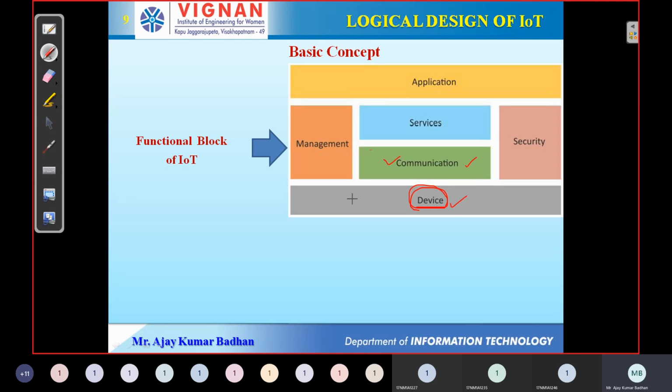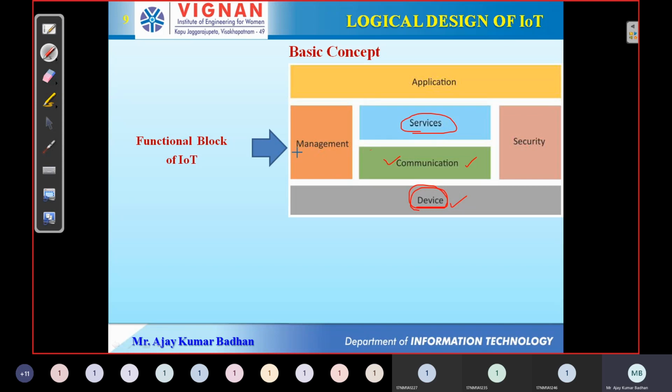After that, we have something called services. Definitely an IoT system should provide some services: services for device monitoring, and services for publishing the data. Publishing means transmission of data between devices, and all those things are services which should be provided by IoT. That also comes under the functional block.